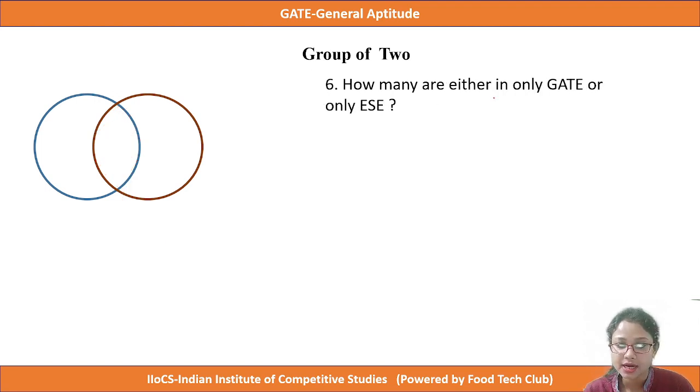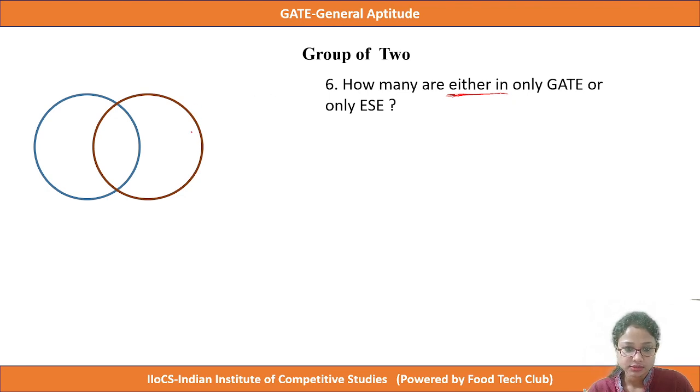How many are either in only GATE or only ESE? In the concept of Venn diagram, if you have been asked for either, that means you have to sum the only sections of all the groups.